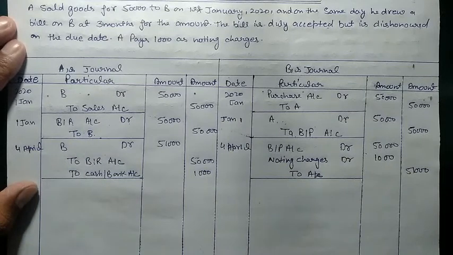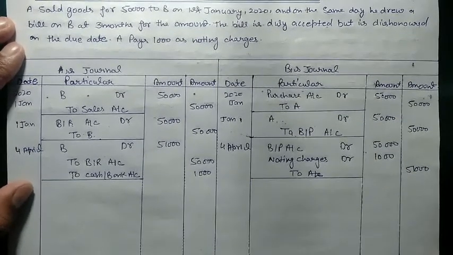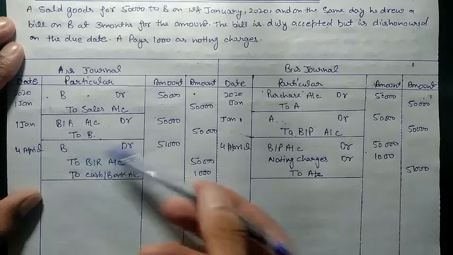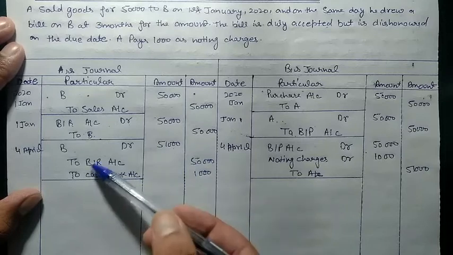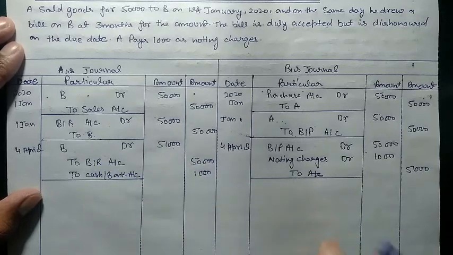B is scrapped from our books because we received BR from B. But when the bill gets dishonored, we need to regenerate the same person in our books. So we regenerated B in our books by 51,000, because the amount of the BR is 50,000 and another 1,000 is the charge we paid for noting charges. So we will charge that amount also from B.